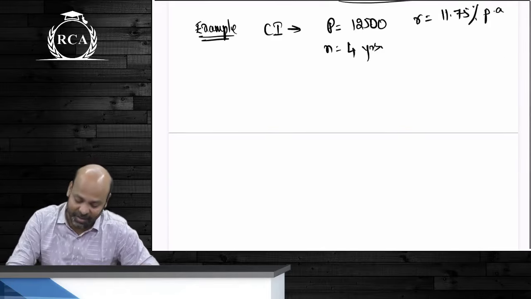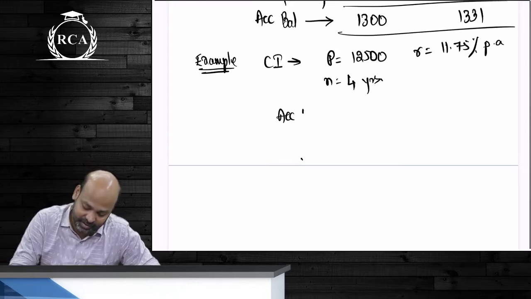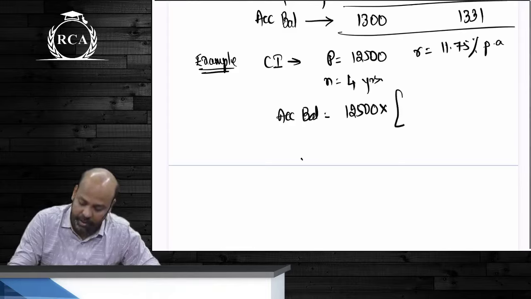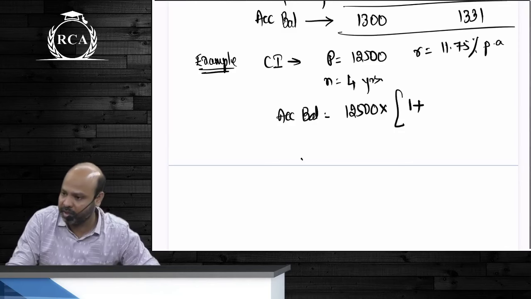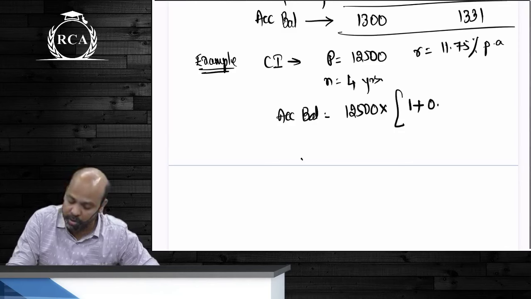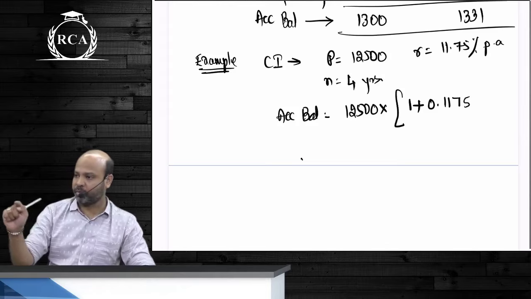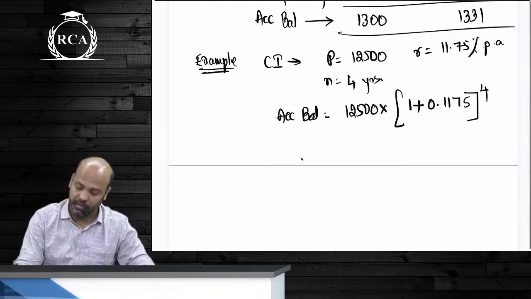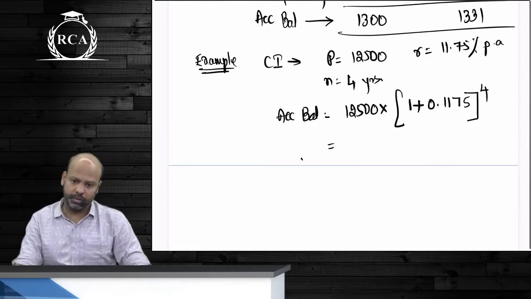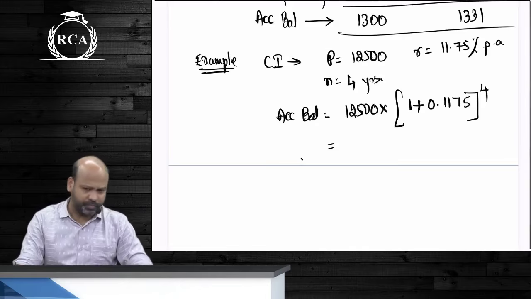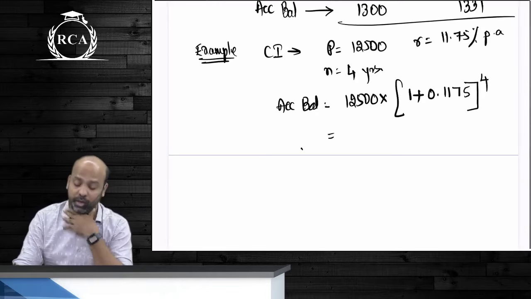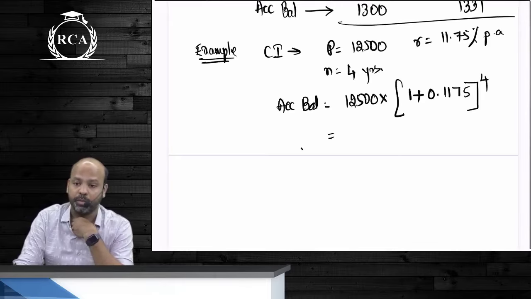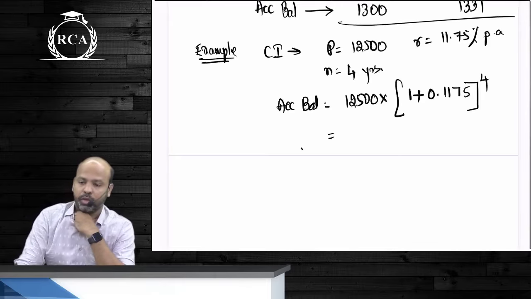How much will be the amount of accumulated balance, beta? It will be 12,500 multiplied by, when you say 11.75%, it will be 0.1175, that is basically 11.75 divided by 100, whole power how many years? 4 years. Accumulated balance, guys, will become 12,500 into 1.1175 whole power 4. How much is this?